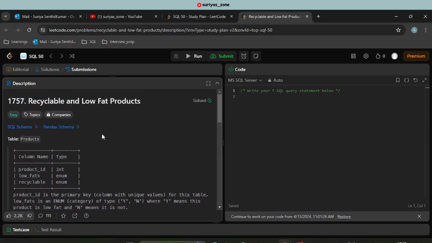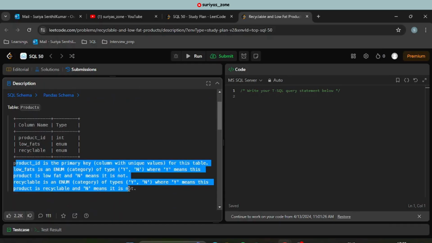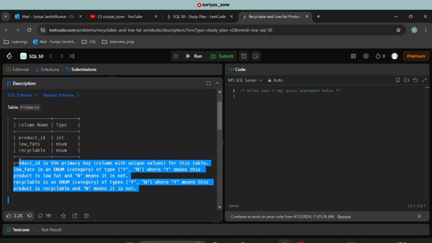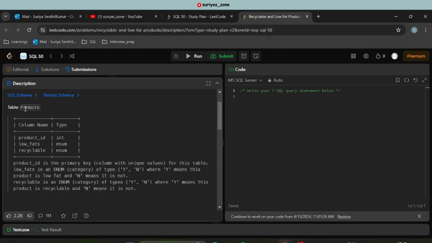The next thing is, for this particular question, we have data in the Products table, and that table has columns like product_id, low_fats and recyclable. Here they have provided the information on the attributes. The product_id is the primary key for this table. Low_fats is an enum with the values Y and N, where Y means this product is low fat and N means it's not low fat, it has a high content of fats. Similarly, recyclable tells whether this particular product is recyclable or not. They just provided the attribute details of the Products table.